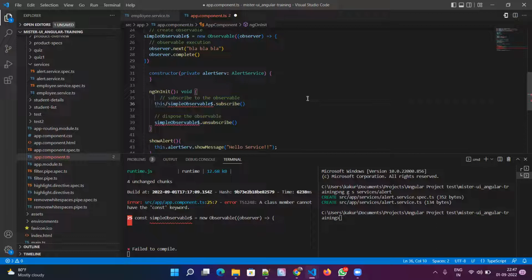We have to put this here, and the error is gone, and we have to put it again here.